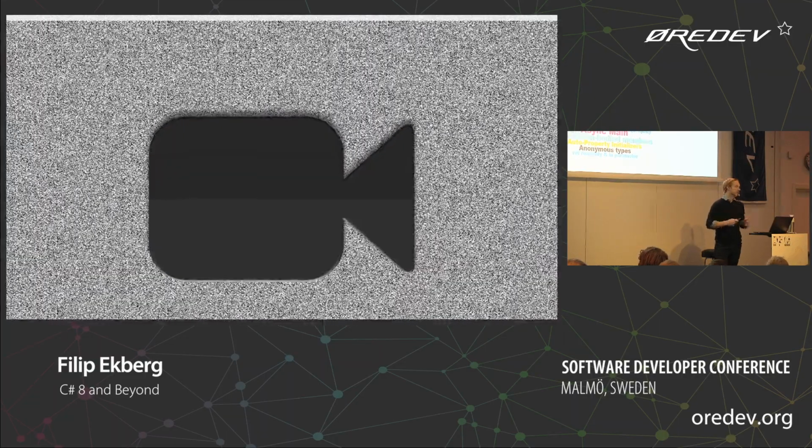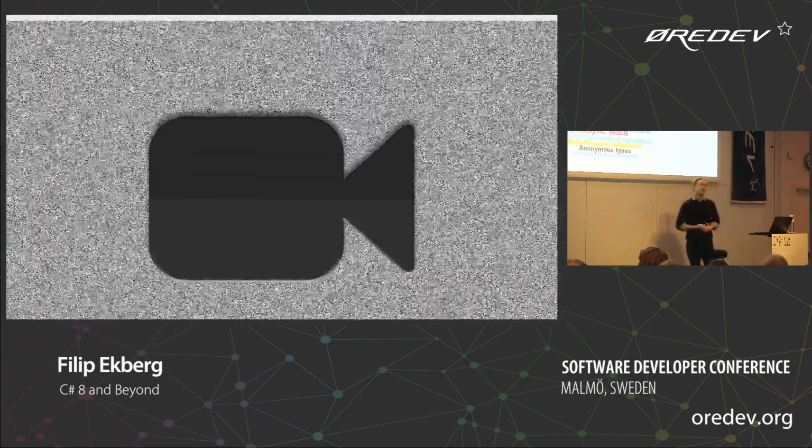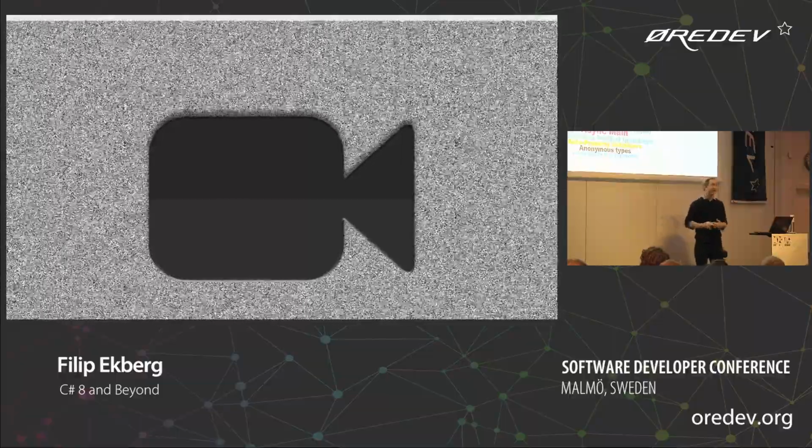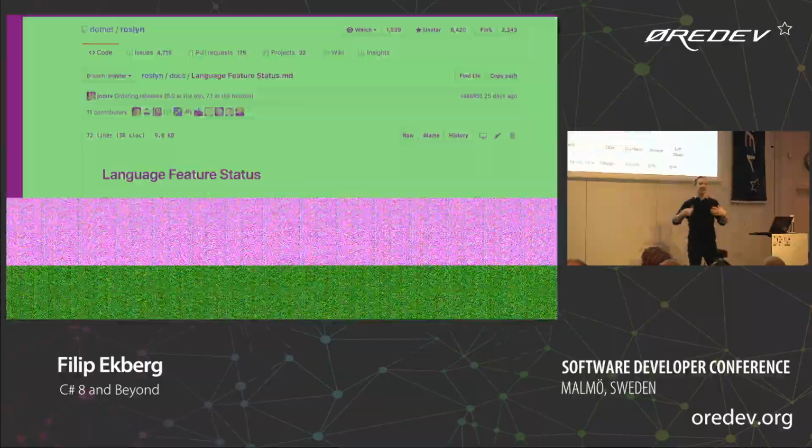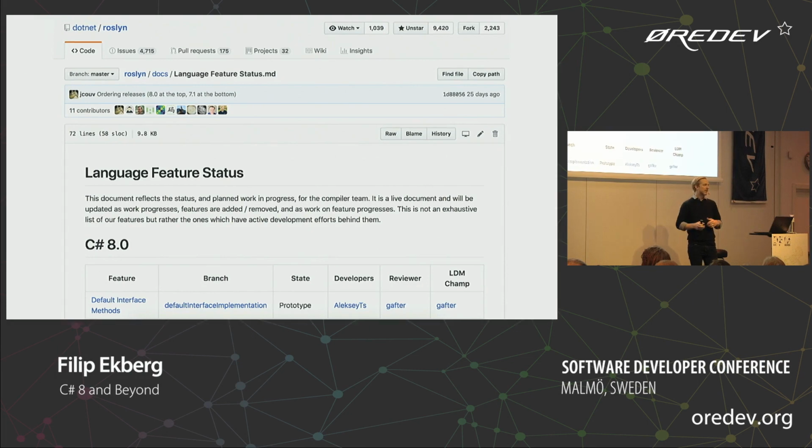So over the years, we've had all these amazing features added to the language. And most recently, when they announced the compilers being open source and brought all these feature discussions onto GitHub, that means that we as developers, or people that just love the language, can participate in these discussions. They have this feature set page on GitHub where they list all the features that they're intending to add to the language.